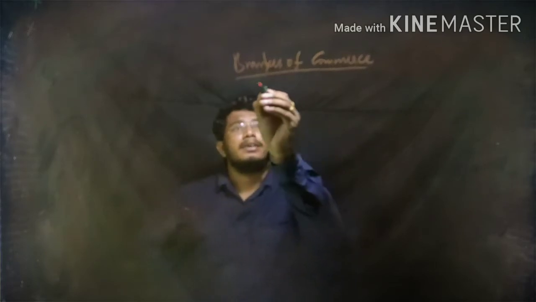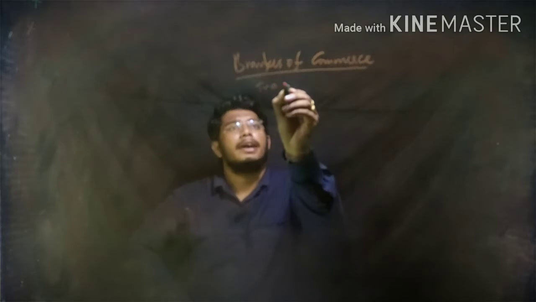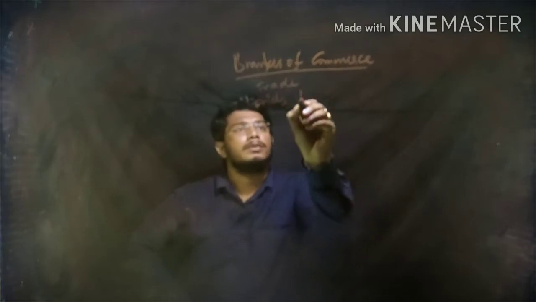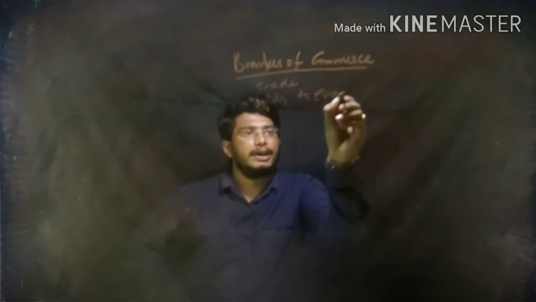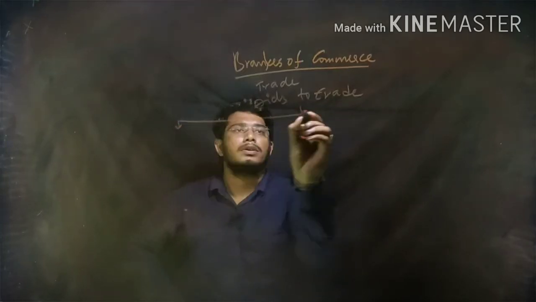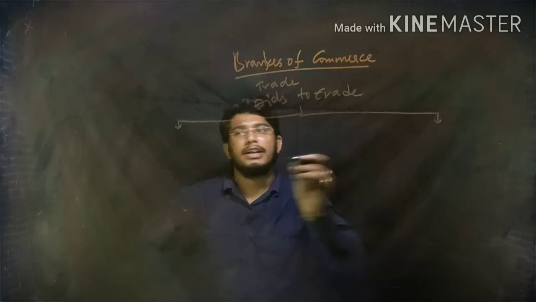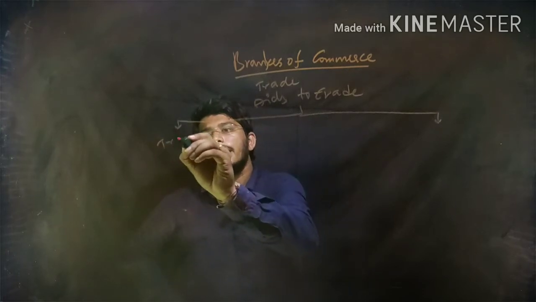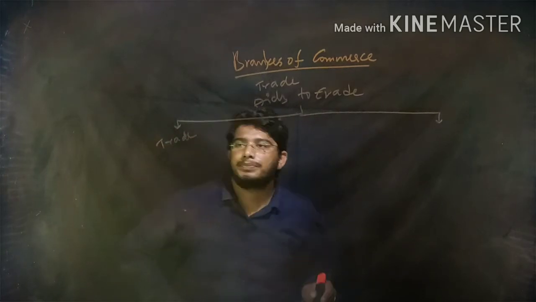Trade and aids to trade. So here now we'll discuss trade first. We'll discuss aids to trade next.